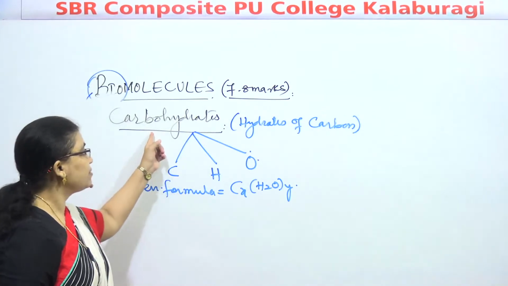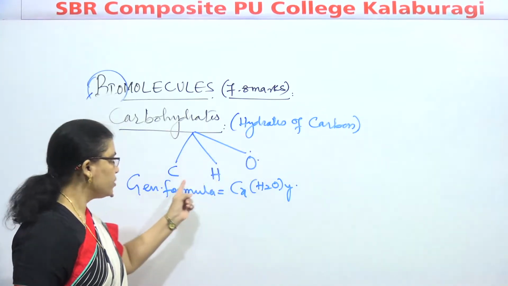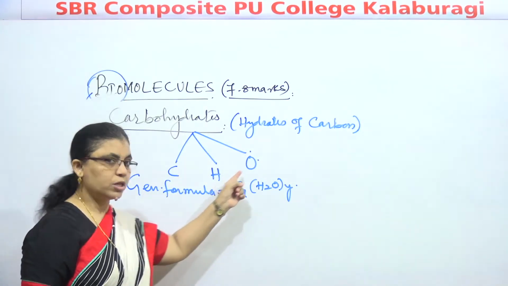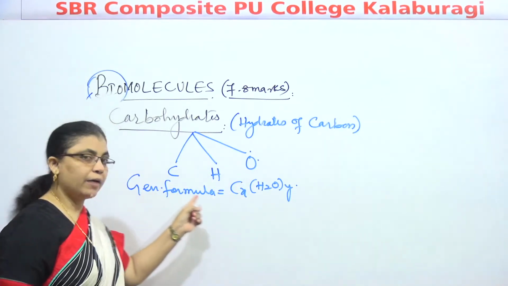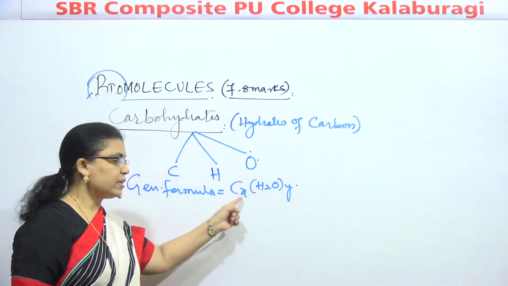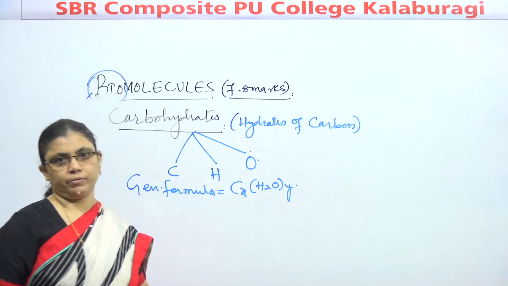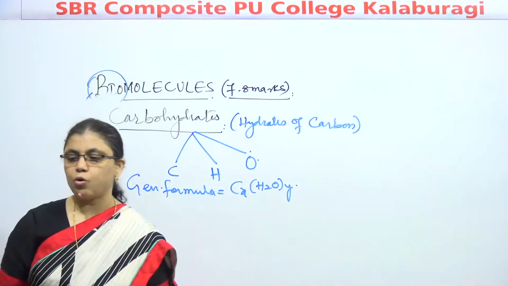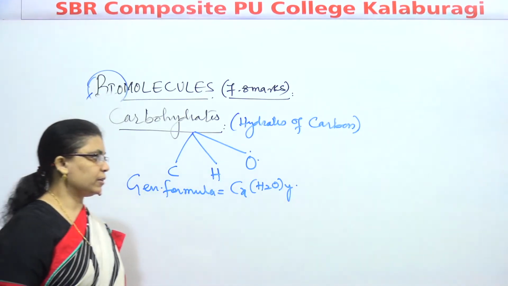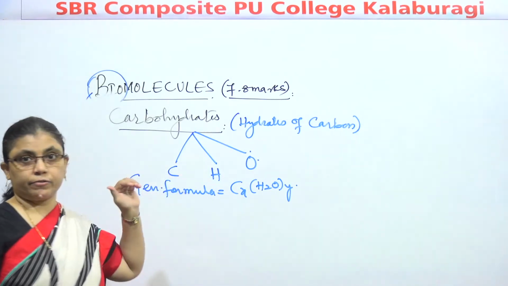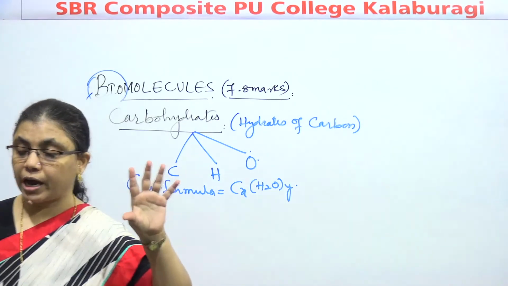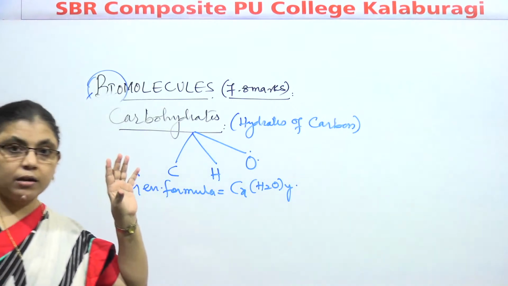So it means that these are hydrates of carbon composed of carbon, hydrogen and oxygen, and they have the general formula what, children? Cx(H2O)y.